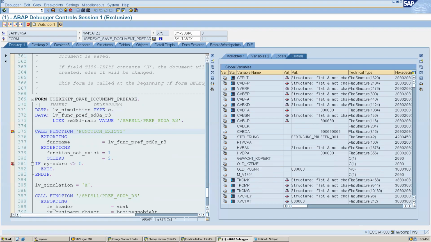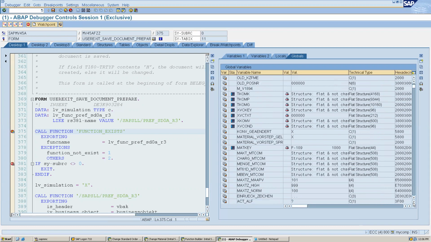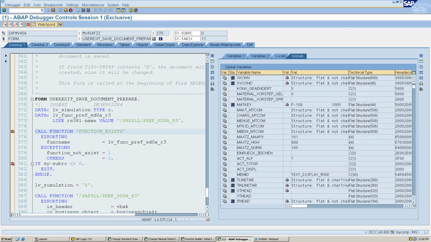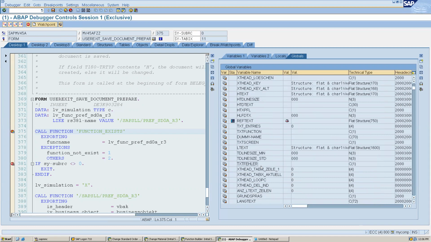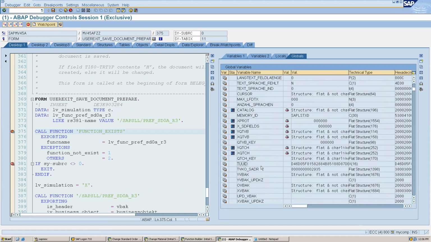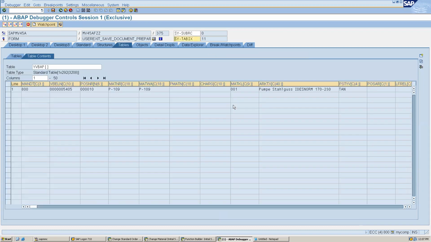We have VBAK. Do we have anything related to VBAP? Let me do the paste down. VBAP. Let's check.